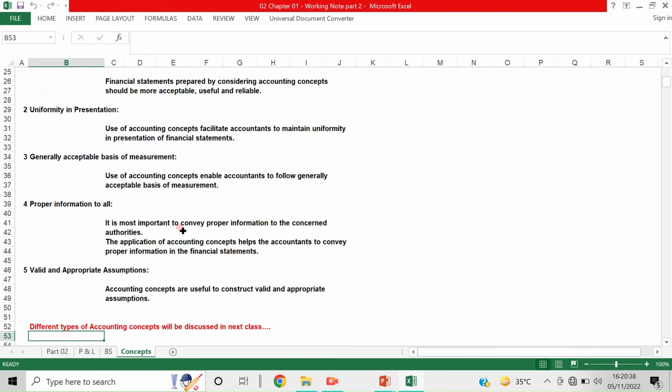And now, proper information to all. It is most important to convey proper information to the concerned authorities. The application of accounting concepts helps the accountants to convey proper information in the financial statements.